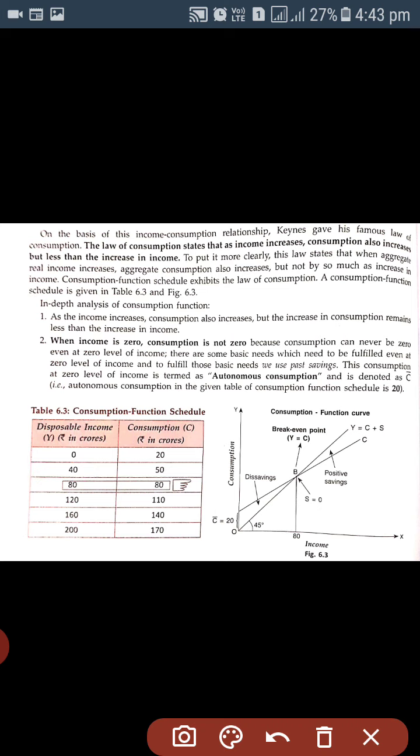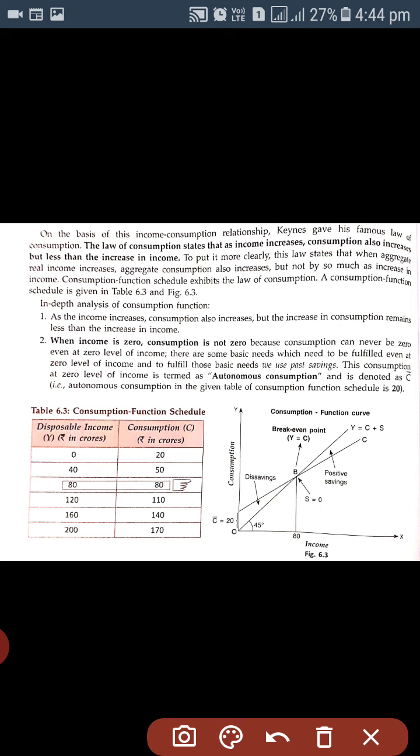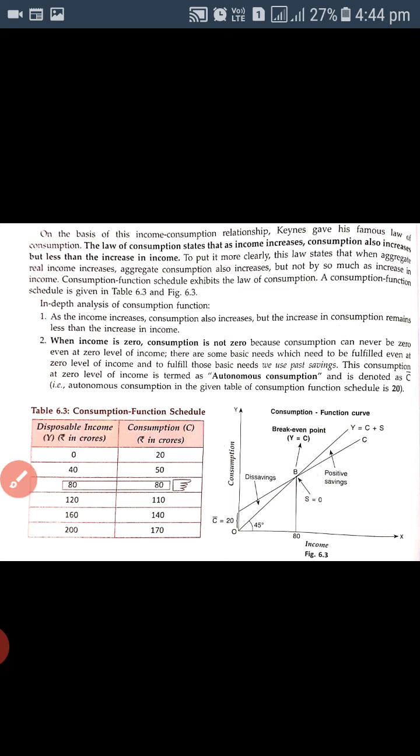In the diagram, we see that on the y-axis we have consumption and income. Here is a 45-degree line which represents the aggregate supply or income curve, or Y, and C represents the consumption curve. At point B, both are the same. That is the level of income 80 where consumption is also 80.